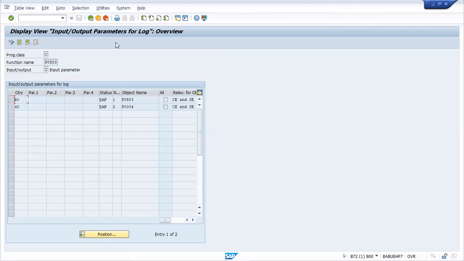Okay. So in the input parameter, you will be seeing two things. One is the country grouping, which is 40 for India, and we have two objects, P0583 and P0004. But most frequently P0583 is there. What is P0004? Do you know what the info type is for? Any guess? Yes, challenged people. Challenge info type rather. So there is also a separate exemption limit for the challenged. I will be explaining that after this.